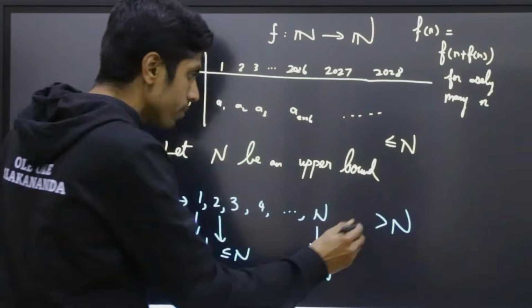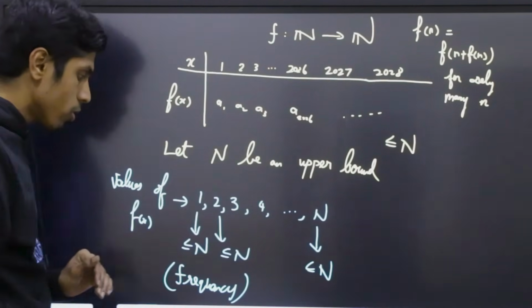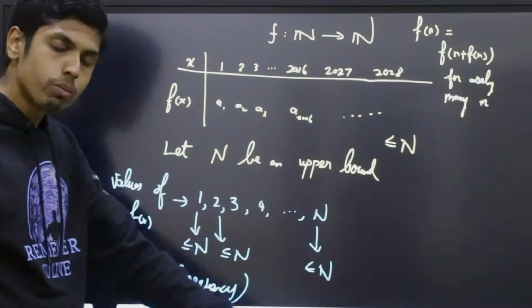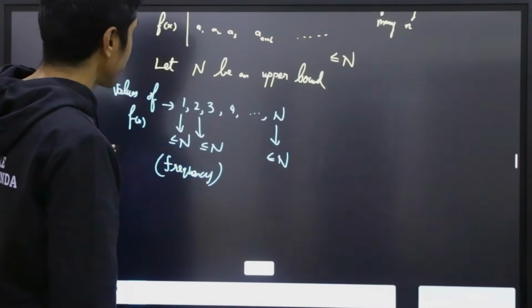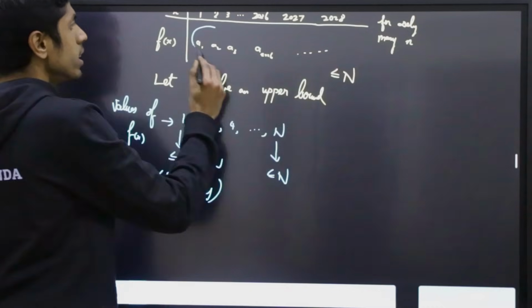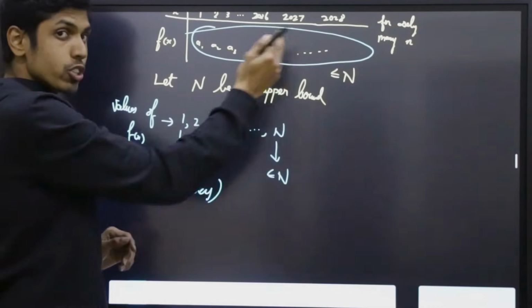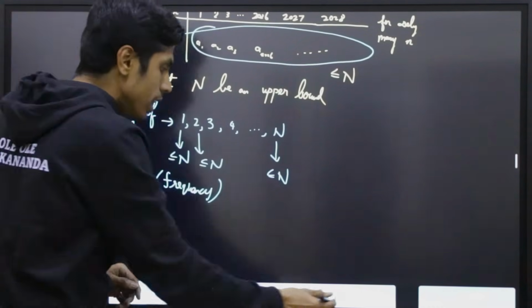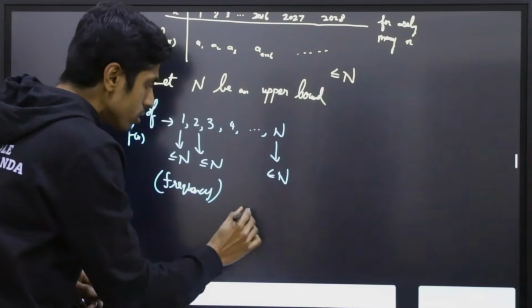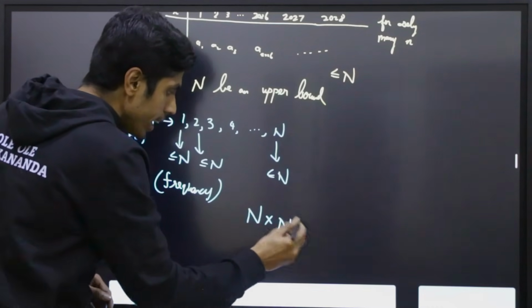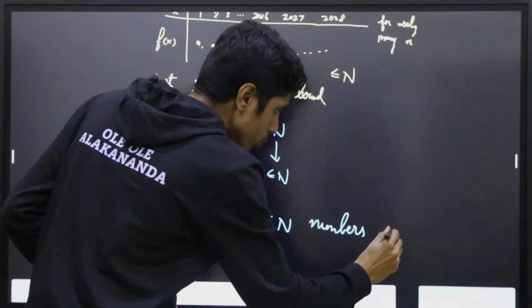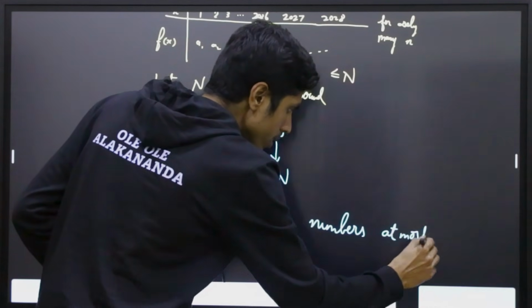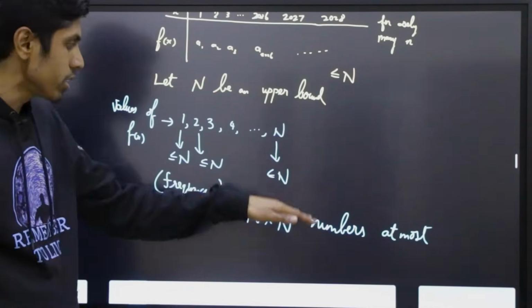So without loss of generality, the frequency of each number is less than or equal to N. Now notice, if each number occurs in the enumeration of the range at most N times, and there are a total of N numbers, you will have at most N times N numbers. And thereby you can see something is going wrong.